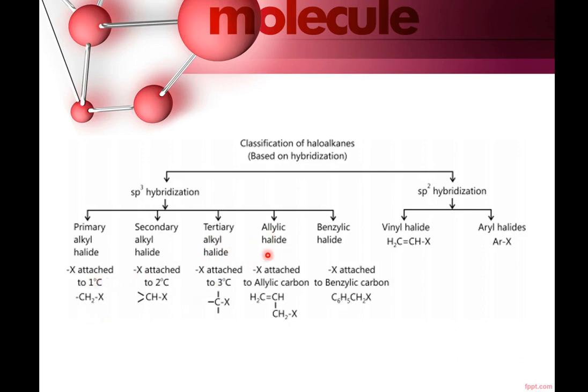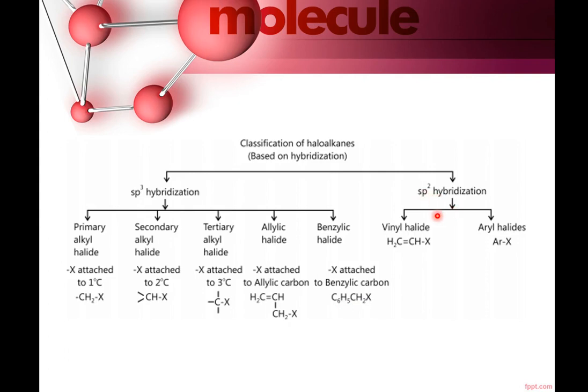Then we have allylic halide. This carbon is allylic carbon. Allylic carbon is sp3 hybridized carbon to which halogen is attached, and this carbon is further attached to sp2 hybridized carbon linked with double bond. Then benzylic halide. Now this carbon is benzylic carbon. This is the carbon to which halogen is attached and it is further attached to benzene ring.